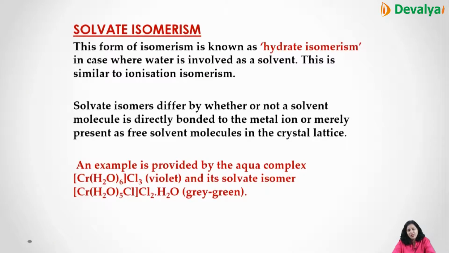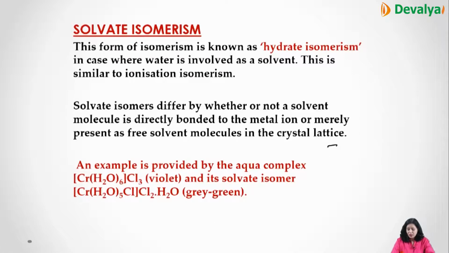Then is the solvate isomerism. Solvate isomerism, we also call it hydrate isomerism, where the water is involved as a solvent. And the solvate isomers differ by whether or not a solvent molecule is directly bonded to the metal ion. It can be present as a free solvent in the crystal lattice. Like the example is [Cr(H2O)6]Cl3, and they'll ask you to prepare the solvate isomers of this compound.